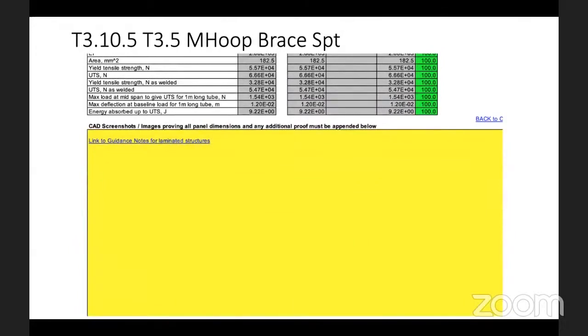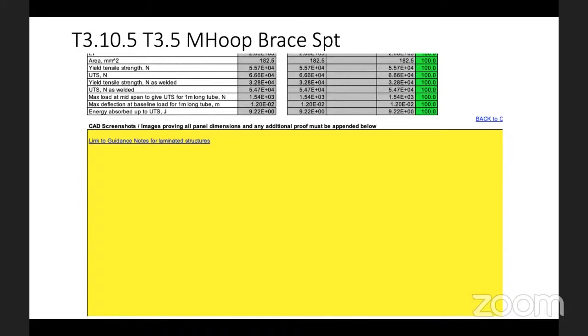Yeah. So from this, it starts: you need to place an image of the component we are speaking about. Here we are talking about the main hoop bracing support. This is the place where you need to put the relevant images or the CAD screenshots.